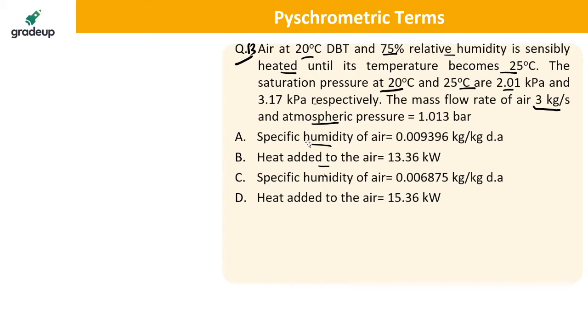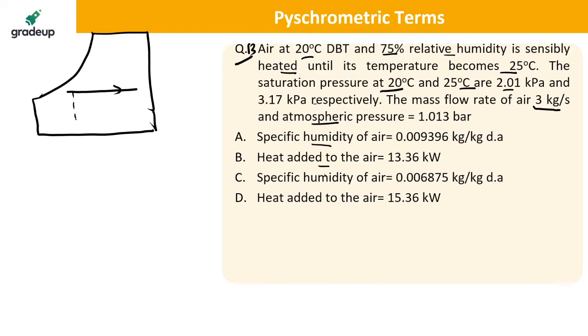Air at 20 degrees Celsius dry bulb temperature and 75% relative humidity is sensibly heated until its temperature becomes 25 degrees Celsius. Sensible heating is taking place. So if you have to draw the diagram, it will be like this. We have air which is getting heated from 20, let us say this is 20, and this is 25.